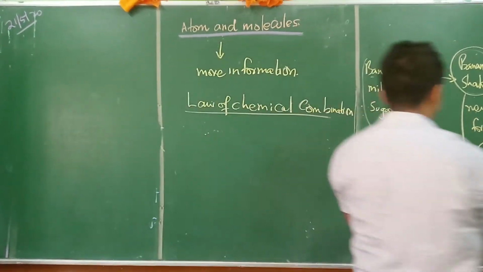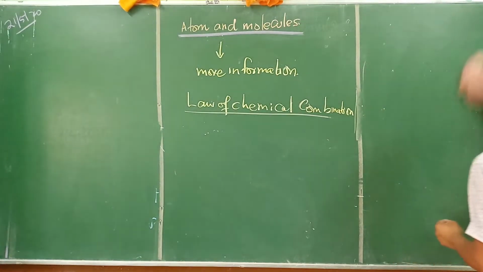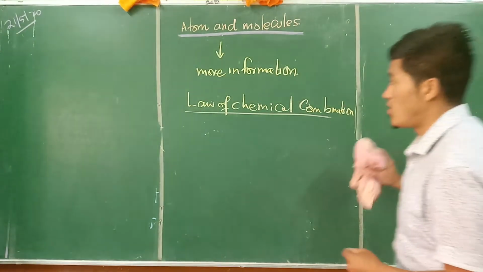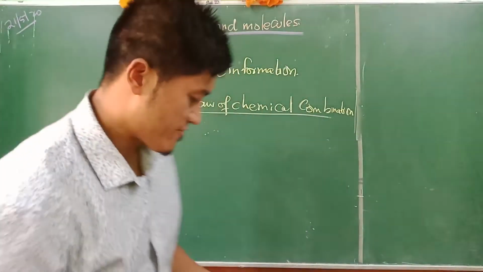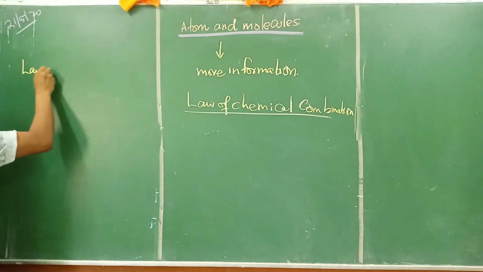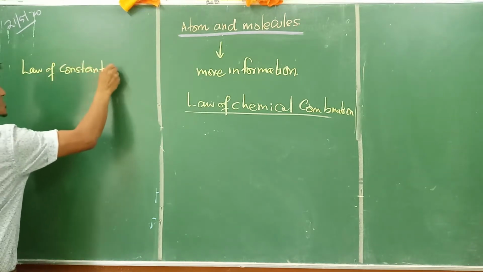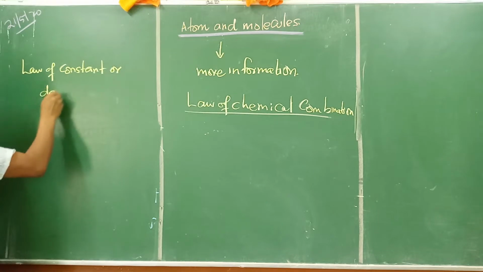Okay, let's go for the next one, that is the law of constant or definite proportion. I'm going to write here: law of constant or definite proportion.